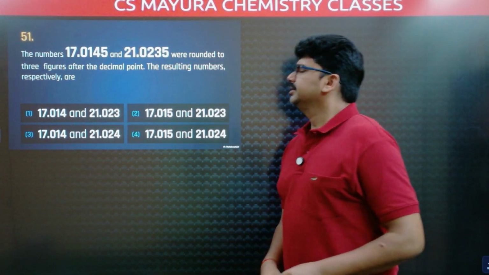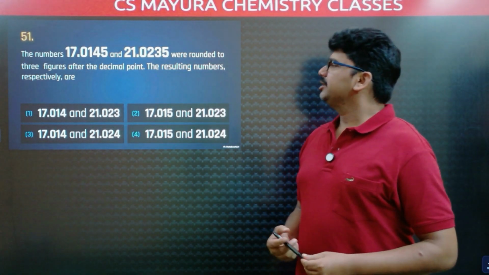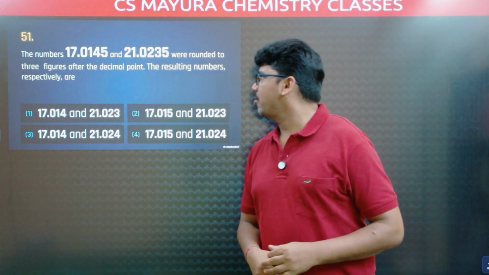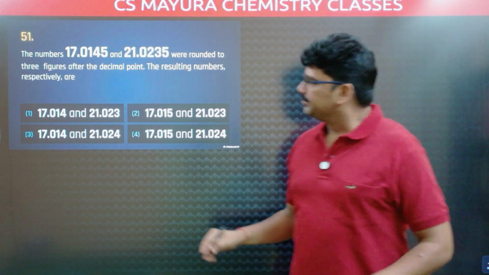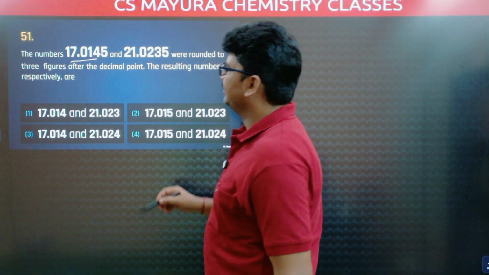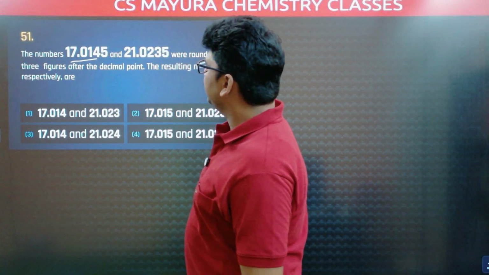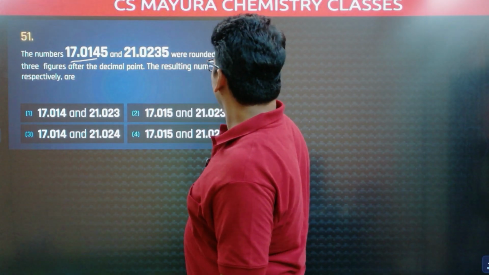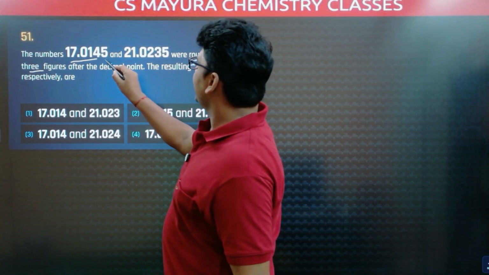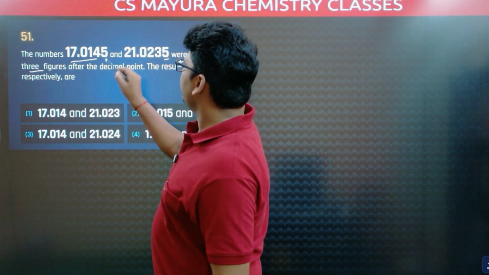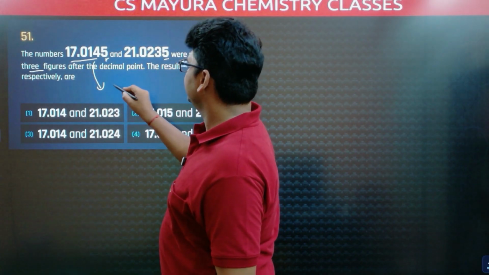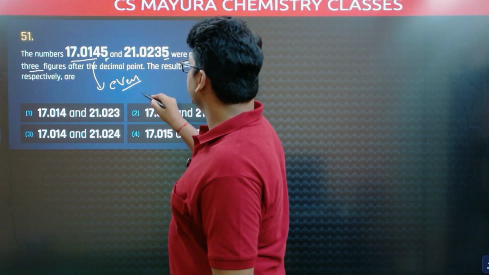Next, the numbers 17.0145 and 21.0235 were rounded to 3 figures after the decimal point. The resulting numbers are? There are some rules for rounding of the numbers, rounding of the decimals. 17.0145, we have to round off up to 3 figures after the decimal. Here the last number is 5. Here the preceding digit is 4, that is even. So there is no change in that number.